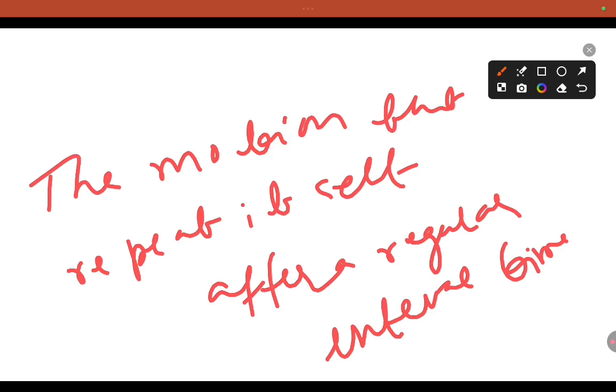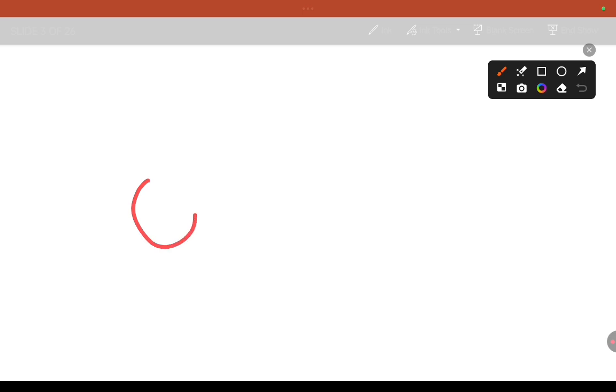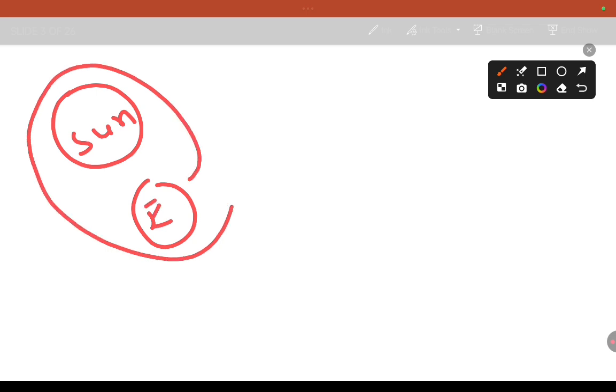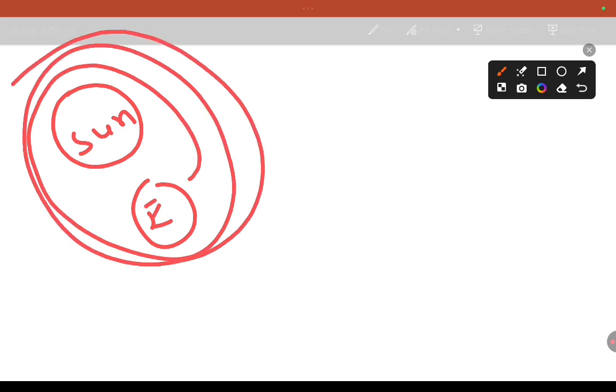Then what is an example of periodic motion? As we know, our earth is revolving around the sun. Similarly, the moon is revolving around the earth.